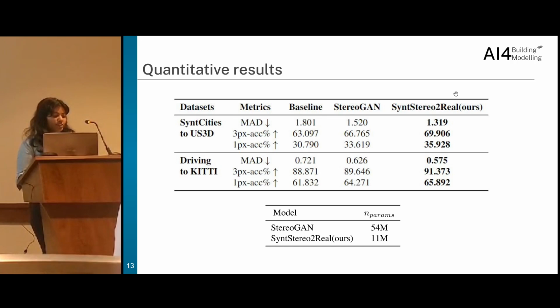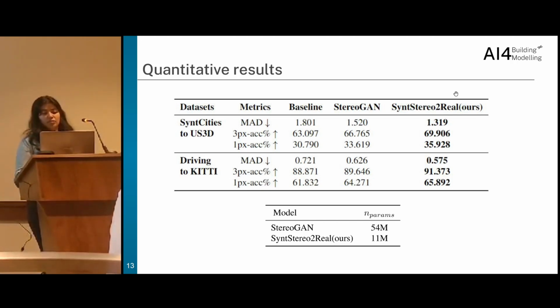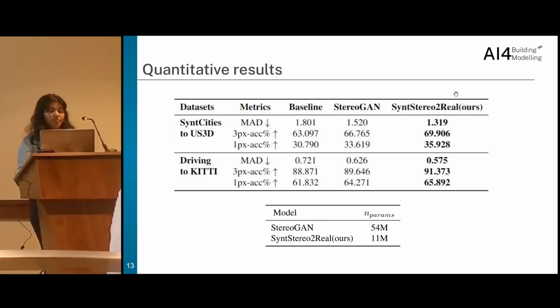To evaluate the model, we utilize MAD, 3-pixel accuracy and 1-pixel accuracy as metrics, and we can see a notable improvement across both the domains. We also compare the models based on the number of training parameters, and we can see our model uses 1/4 of the training parameters compared to the existing models, making it ideal for applications with limited storage and processing time.